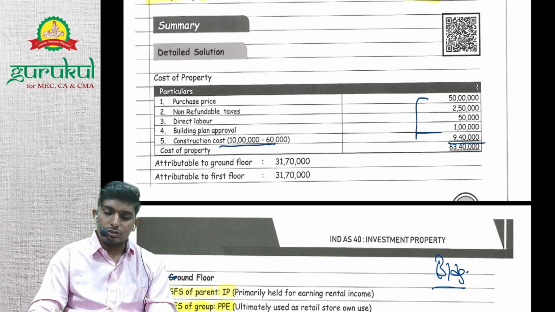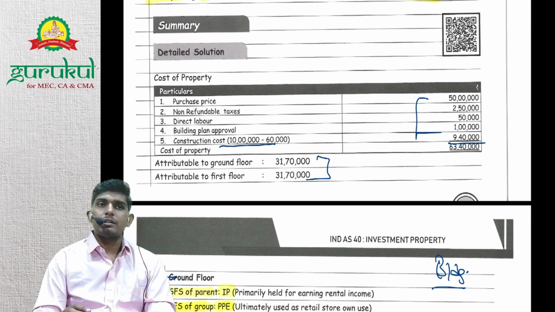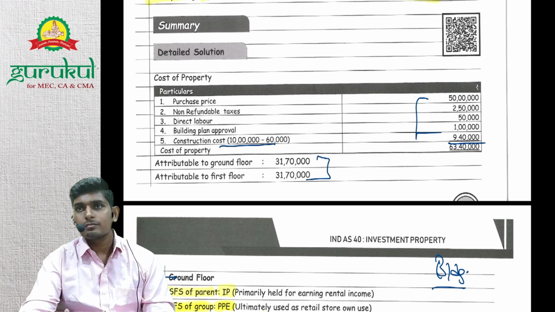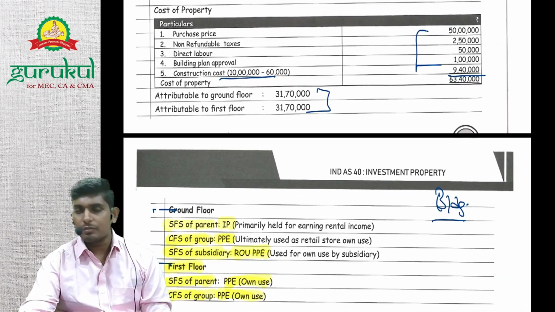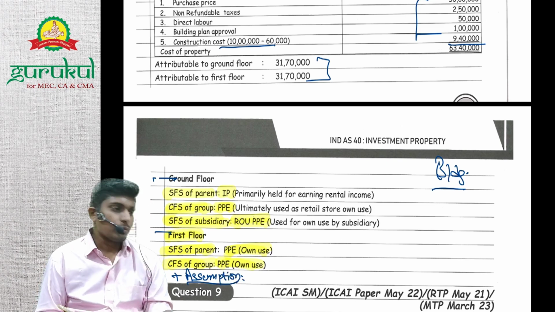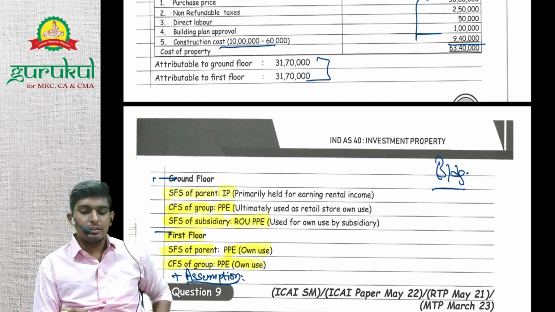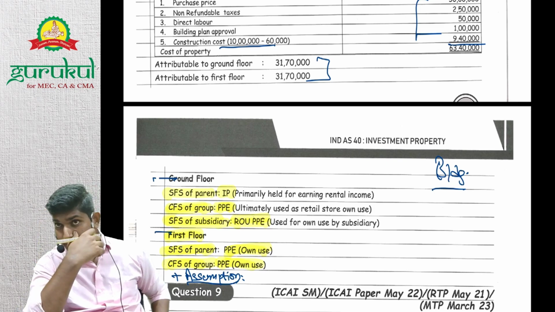We'll add all these costs given in the question, and then we'll attribute it equally. So any complexity here? Yes, they didn't consider it, but we need to give it. Add the assumption here. If you don't add the assumption and I say you haven't stated which way you have assumed, then you would lose marks, right?